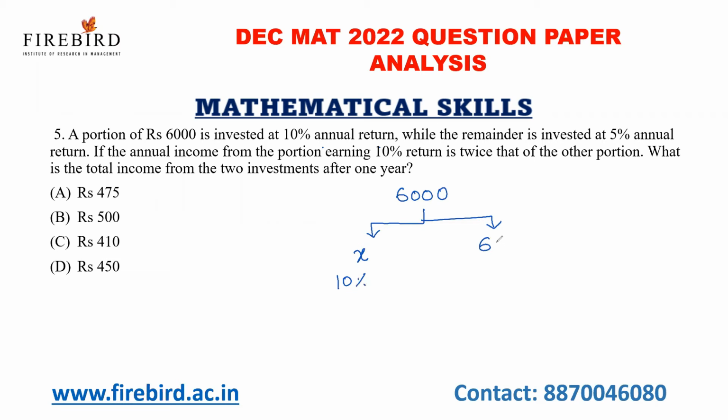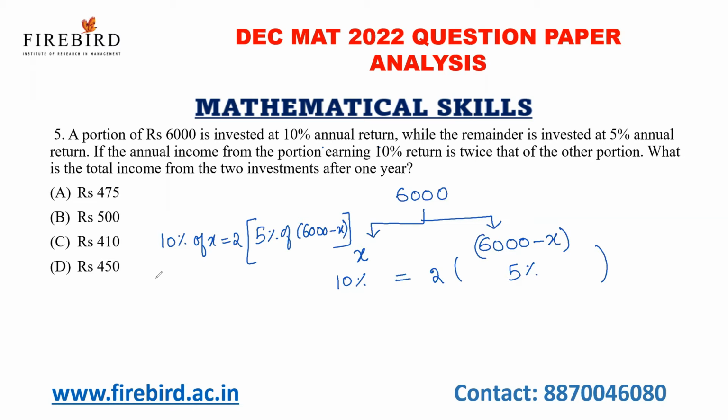And the remaining is 6,000 minus X rupees, which I'm investing at 5% annual return. If the annual income from the portion earning 10% return is equal to twice that of the other portion at 5%, so I know that 10% of X is equal to 2 times 5% of 6,000 minus X.